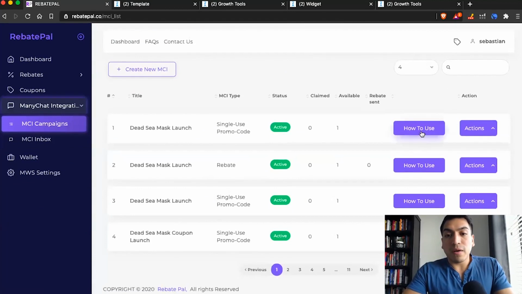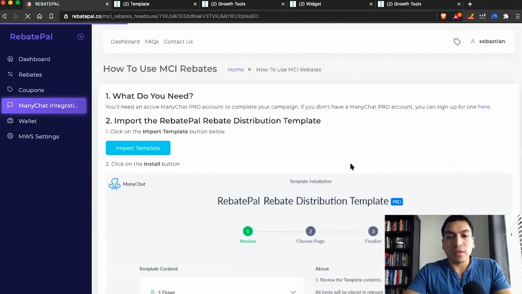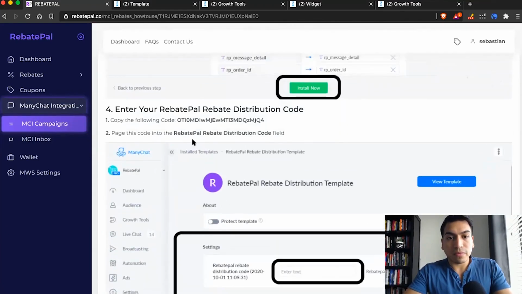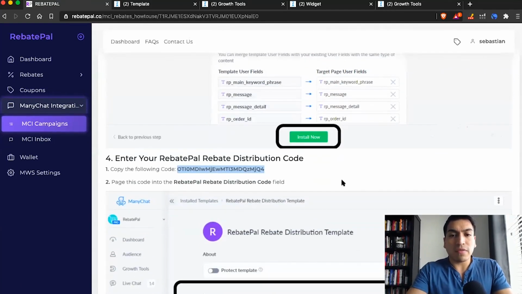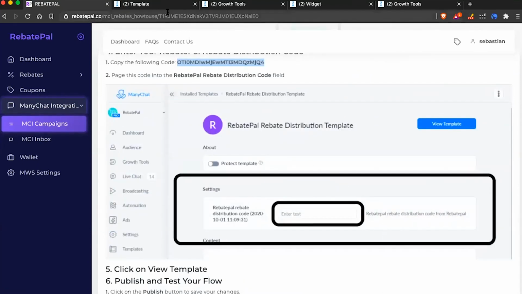And again, if you want to use the code or want to get that code again, every time you click on the how to use, it's going to have a different value right here. They're all going to have a different code for you to install. So if this is multiple campaigns, all you have to do is delete that section and go ahead and create your campaign.